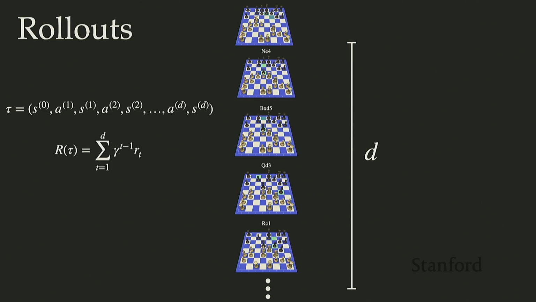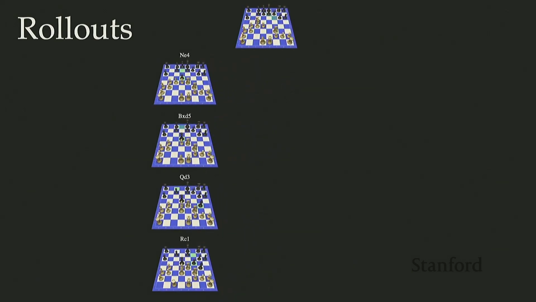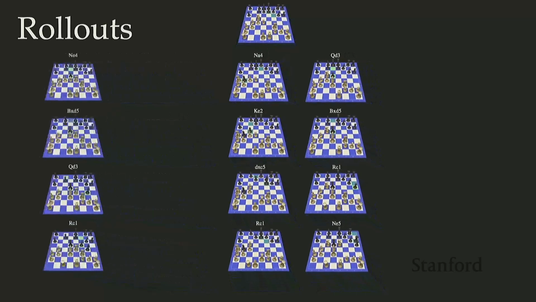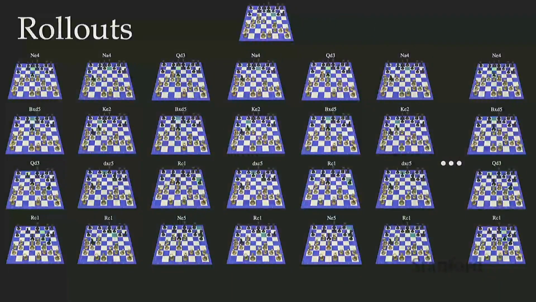And we also got rewards as we went, so we can keep track of the sum of discounted rewards that we received along that rollout trajectory. And so this gives us an estimate of how our policy did along this specific rollout. And we can repeat this now, not just over one single policy rollout, but over multiple different policy rollouts. And this is the exact same idea that we looked at before of evaluating multiple different possible futures using this policy rollout.